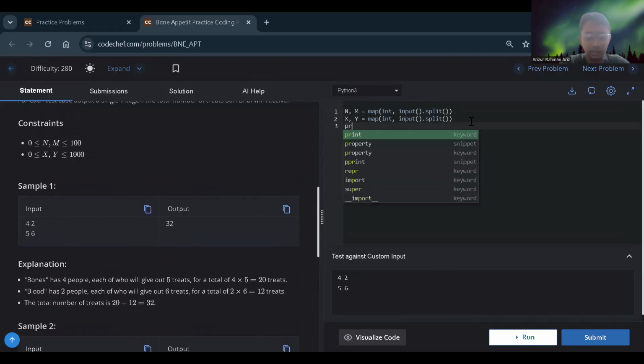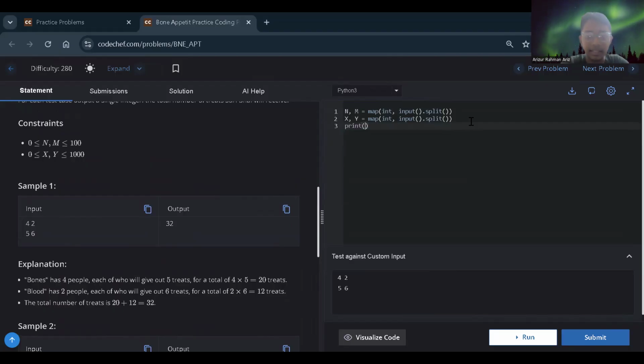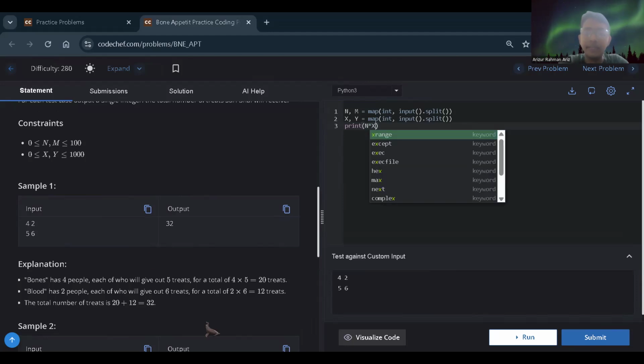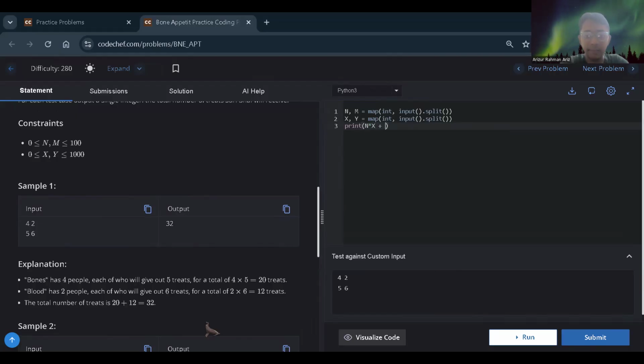So it's pretty simple. I can just do it in one line of code. So N, representing the number of bones people, multiplied by X, the number of treats they will each give. Same for here, M representing the number of blood people, and Y the number of treats they will each give.